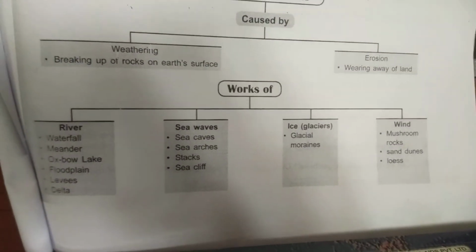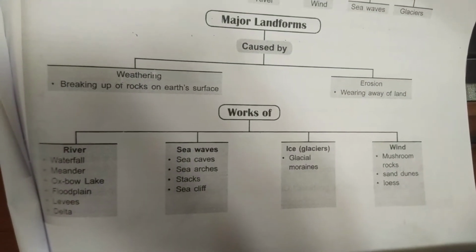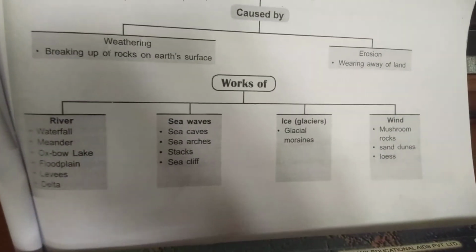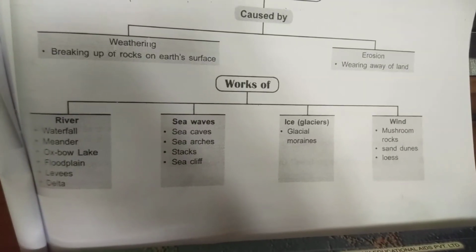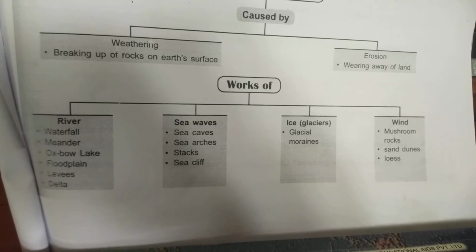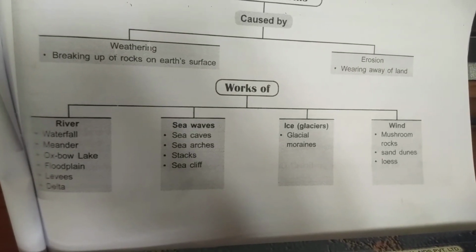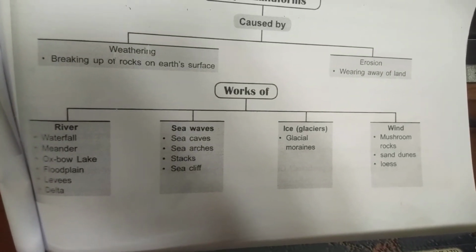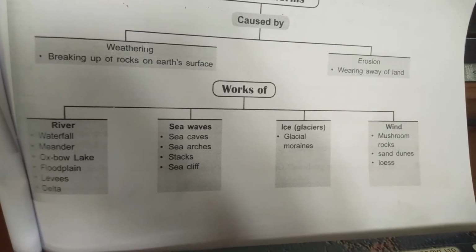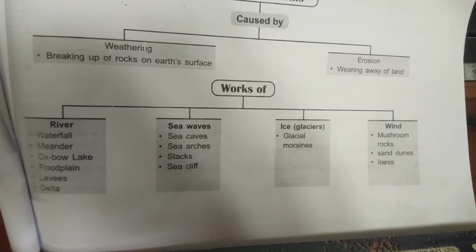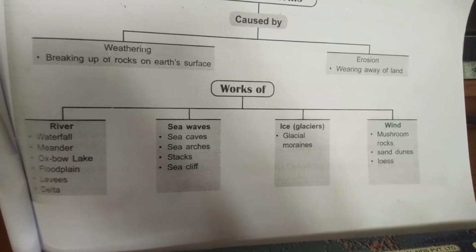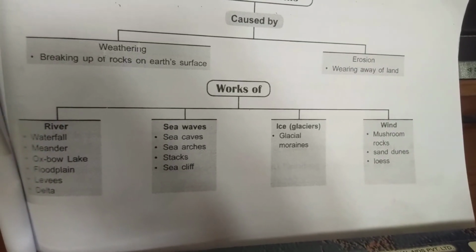Now the work of water. There are rivers, sea waves, ice and wind. River is again divided into waterfall, meander, oxbow lake, floodplains, levees, delta. All the definitions we have covered. You have to go through those definitions. What do you mean by waterfall? It falls at a steep angle over a rock and down to a steep valley side and forms a waterfall. Now what do you mean by meander?